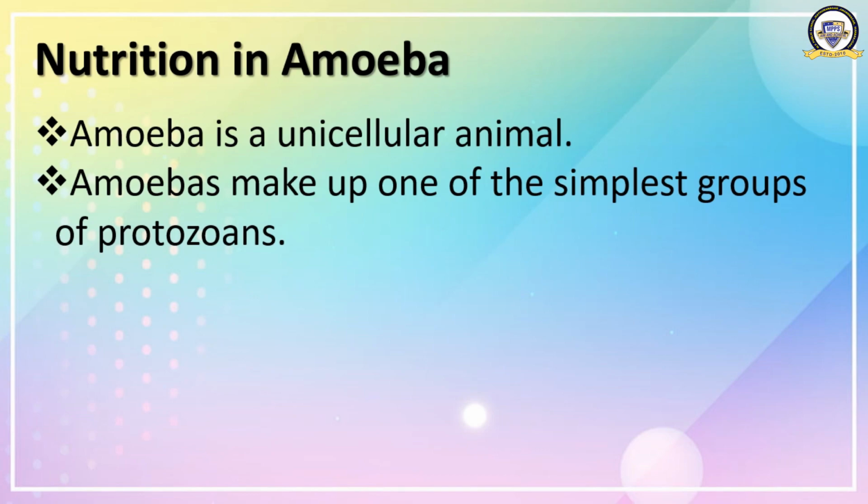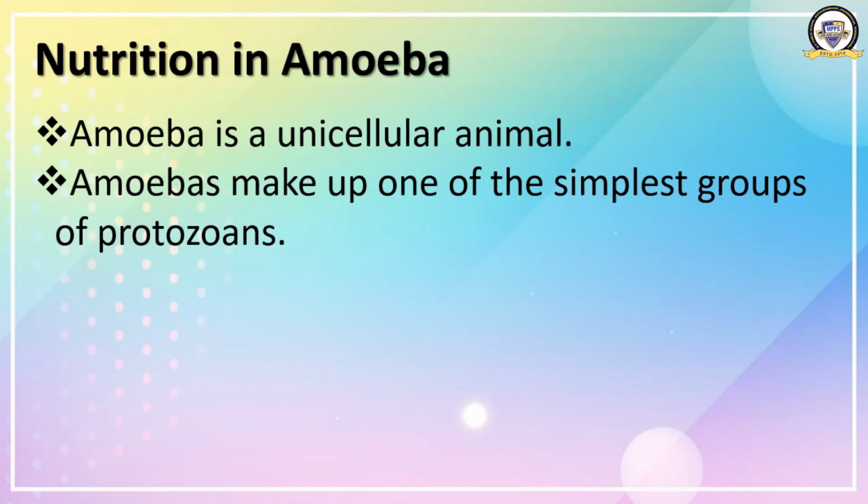Amoebas make up one of the simplest groups of protozoans. If you are asked which variety is considered as the simplest variety of protozoans, then you will answer that they are amoebas.